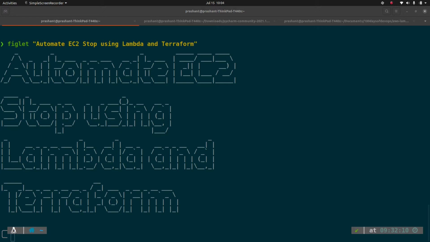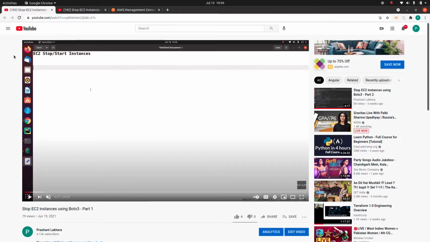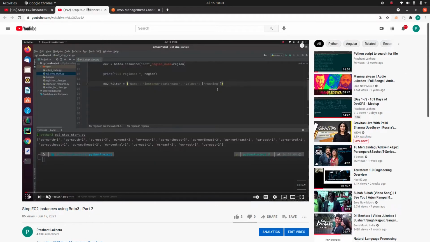In the first part, I showed you how to stop instances using the Boto3 library, and the second part was also an extension of that. In the third part, I showed you how to automate this entire process using Lambda, but that automation we did with the help of the AWS console. Now in the fourth part of this series, we are going to automate this entire process by using Terraform.